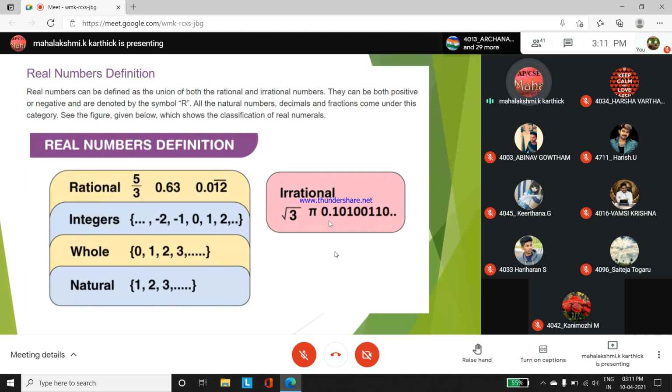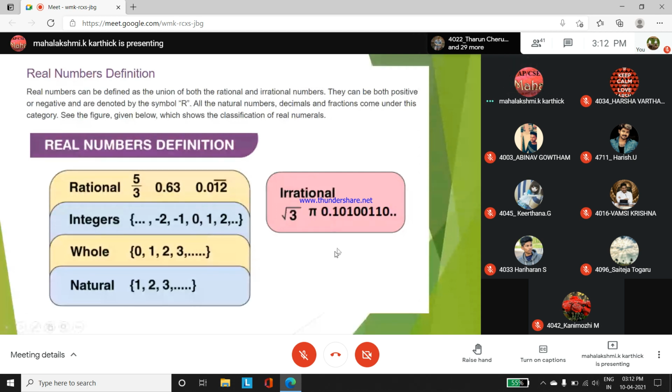So what are the real numbers? What information comes under real numbers? A recap: rational, fractional numbers, integers, both positive and negative numbers. Whole numbers have to start with 0. Natural numbers start with 1. Irrational numbers are all the square root values, pi values.